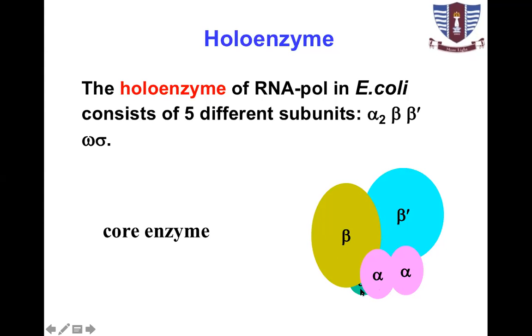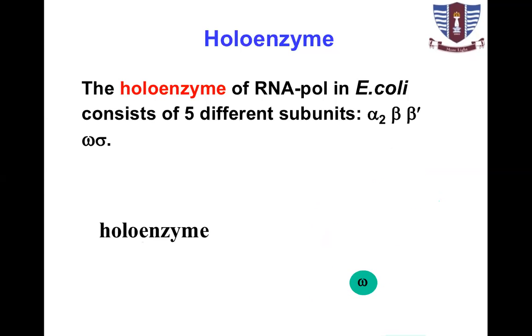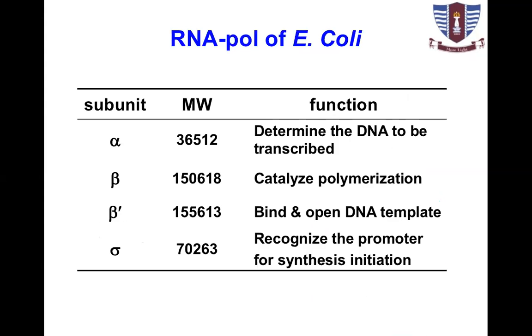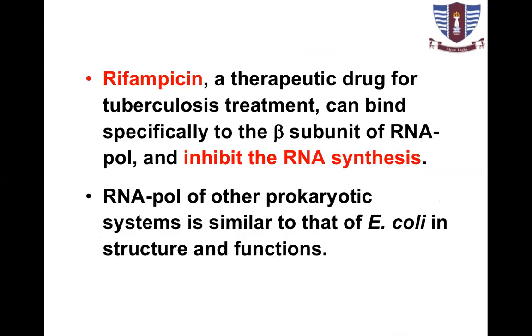So there are 1, 2, 3, 4 different types of subunits. When the fifth subunit, that is rho factor, binds to this enzyme, it becomes completely catalytically active. Then we call it holoenzyme. Look at the difference. This is core enzyme, this is holoenzyme. Holoenzyme is the complete catalytically active enzyme. So there are subunits represented.